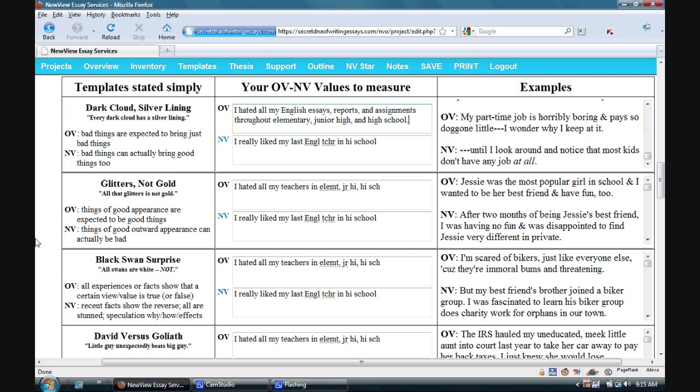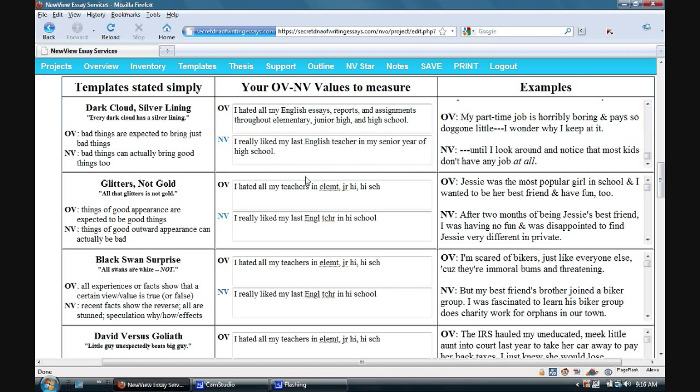And while we're at it, let's change that new view entry too. Yeah, that fits. All those years hating English, and then unexpectedly a ray of sunshine in my senior year that upset all those years of continued bad expectations about English classes. Just the way dark cloud silver lining works. Okay, this one is done.